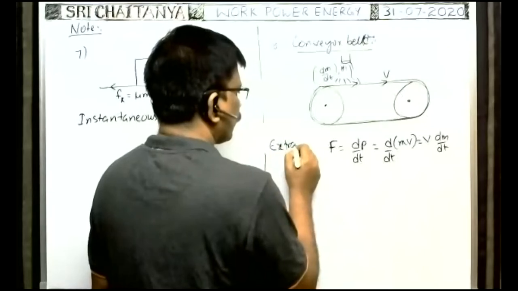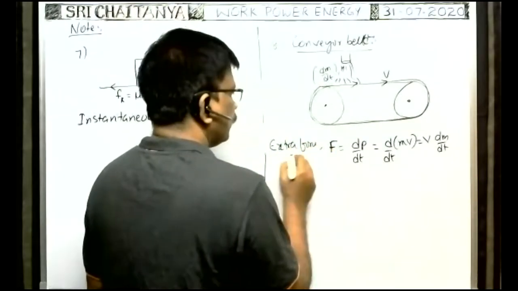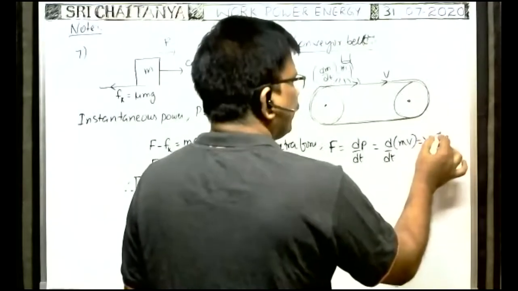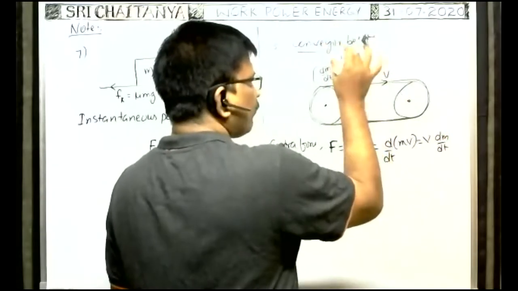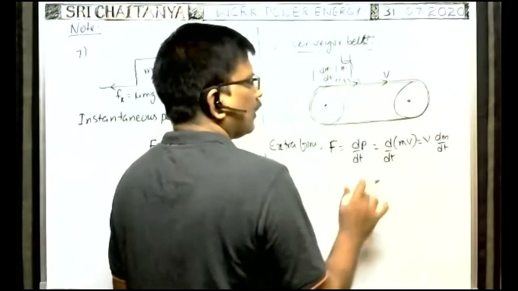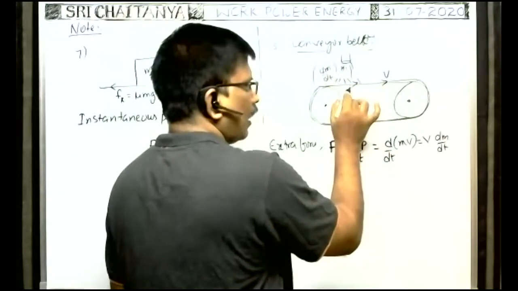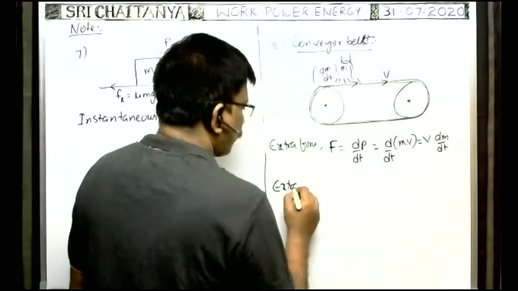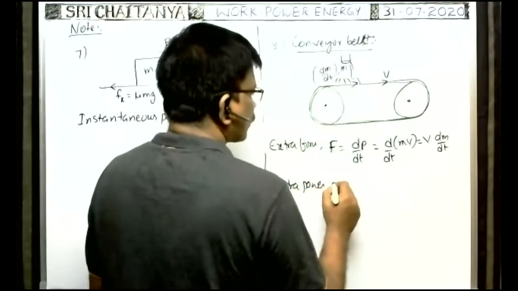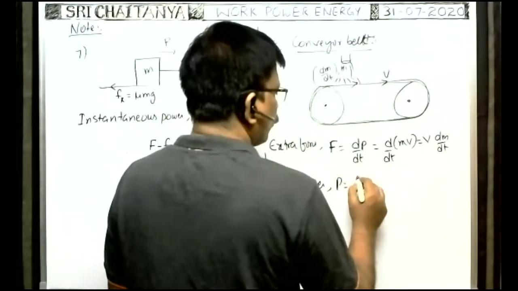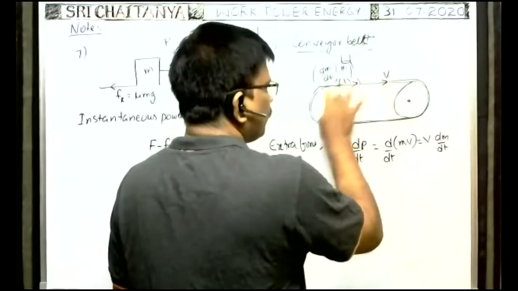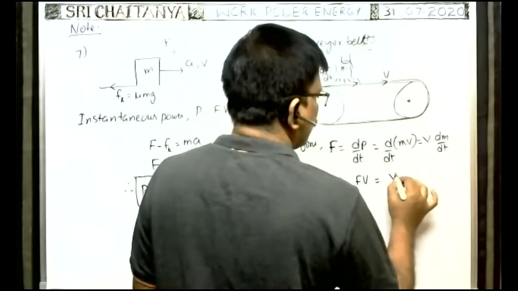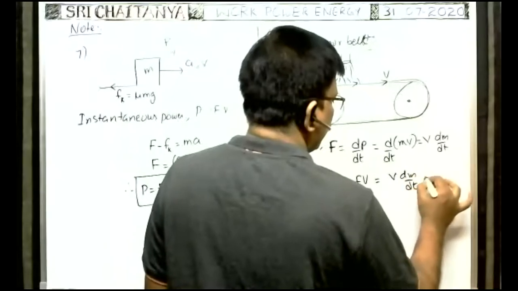Extra force needed to move the conveyor belt with constant speed is equal to v into dm by dt, where dm by dt is the rate of fall of mass on the conveyor belt, or the rate of increase in the mass on the conveyor belt. Okay, extra power needed is how much? Extra power P is equal to extra force needed into the constant speed with which the conveyor belt is to be moved, that is v. That is equal to v into dm by dt into v.